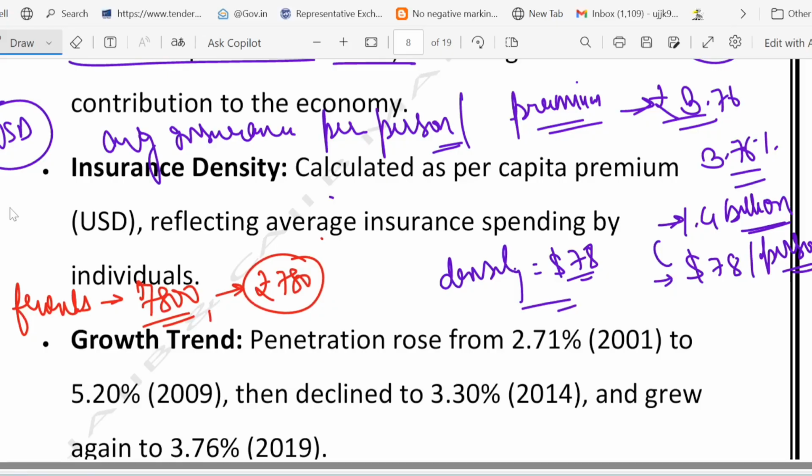That is called density. So for that you need to know the population of India, which is almost suppose 1.4 billion, and the total premium is suppose this much. So divide both of them, you will get the density. Okay, that is the point.